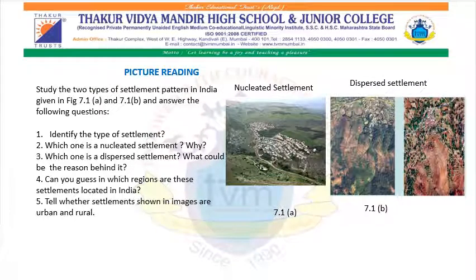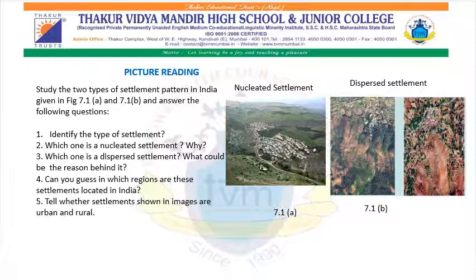Now we are going to study two types of settlement pattern in India given in figure 7.1a and 7.1b and answer the following questions. Identify the type of settlement. The first one, that is 7.1a, is a nucleated settlement and 7.1b is a dispersed settlement. Which one is a nucleated settlement and why? 7.1a is a nucleated settlement. It is a nucleated settlement because of the cultivable land or availability of water in this region.